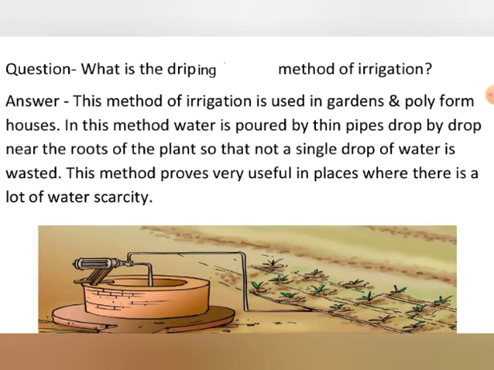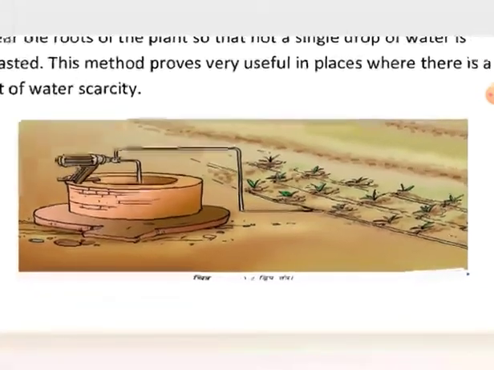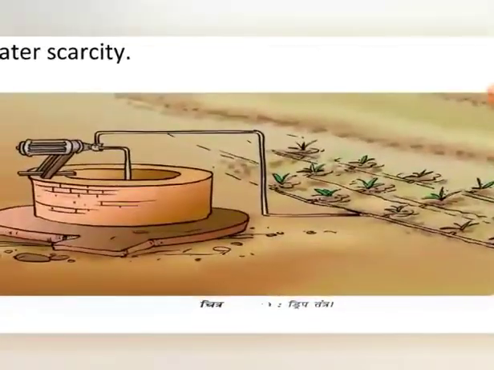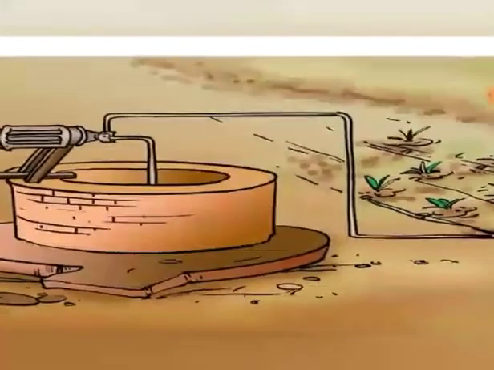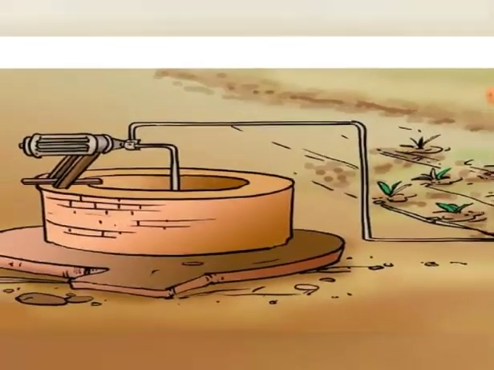This method proves very useful in places where there is a lot of water scarcity. See here, take a look at this picture. The system is the same. Water is taken out from a well with the help of a pipe and an electrical motor.